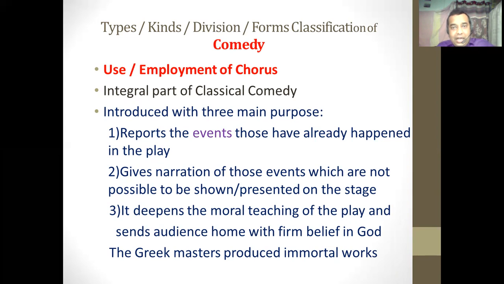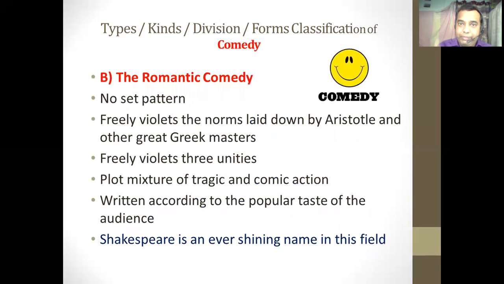So according to form and structure, comedy is further divided into two types. The first one is the classical comedy, and the second is the romantic comedy. We have just seen the characteristic features of the classical comedy. Now we will move on to the romantic comedy. So what is romantic comedy? I can say that the romantic comedy is completely opposite to the classical comedy. Whatever the rules, conventions, theory of unities, and theory of chorus used by the classical comedy are completely violated by the romantic drama.